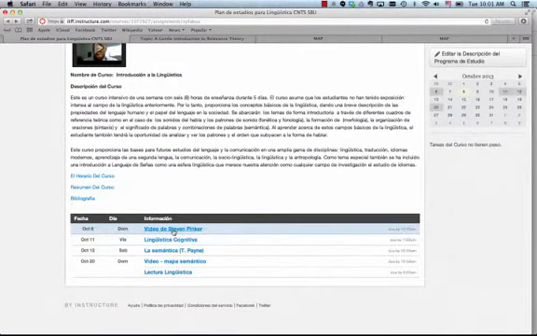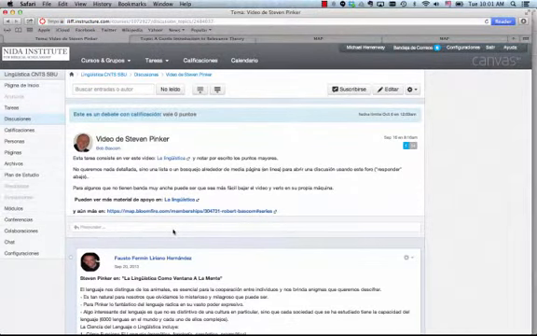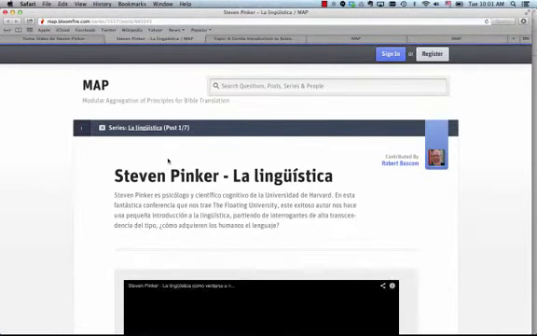Again, if we go into one of their activities in the Canvas space, we'll see that there are several links back out to the larger data set out in Map on Bloomfire.